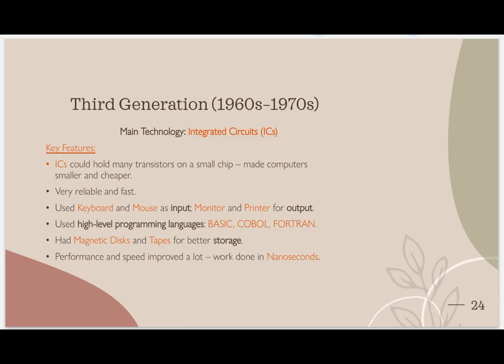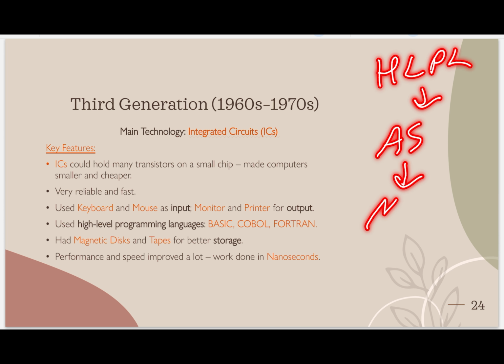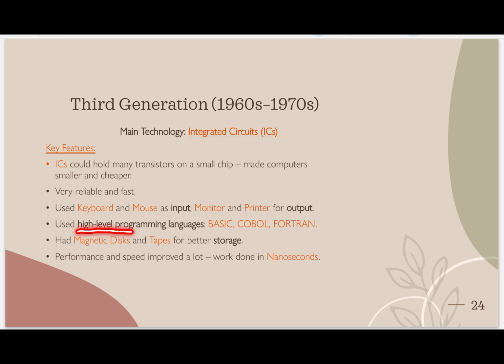Afterwards, as I told you in the Java example, first the high level programming language is converted into assembly language, and then assembly language is converted into machine language. So they use high level programming languages. What are those examples? BASIC, COBOL and FORTRAN. These are the examples of high level languages at that time, and they had magnetic disks and tapes for better storage.